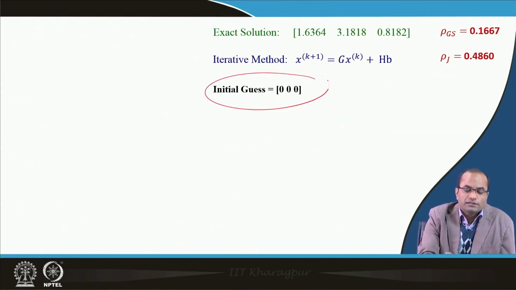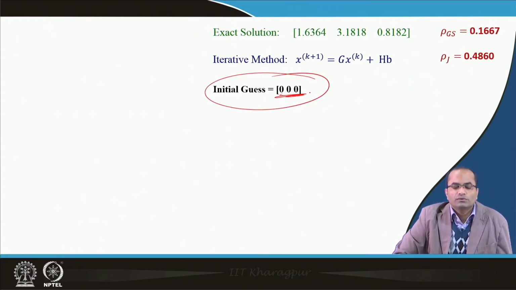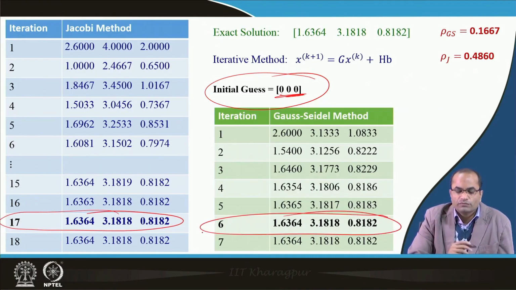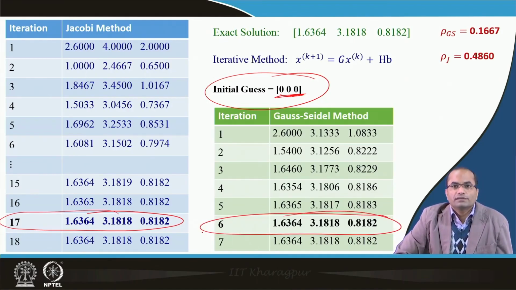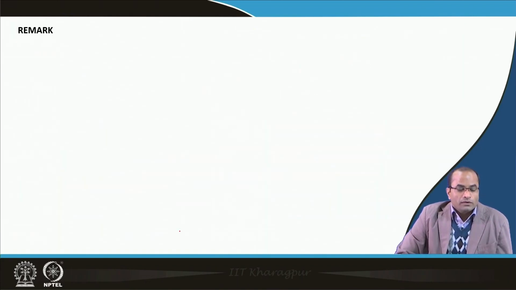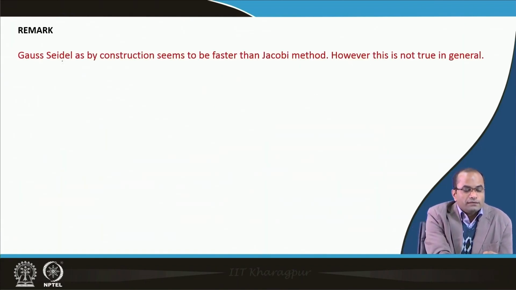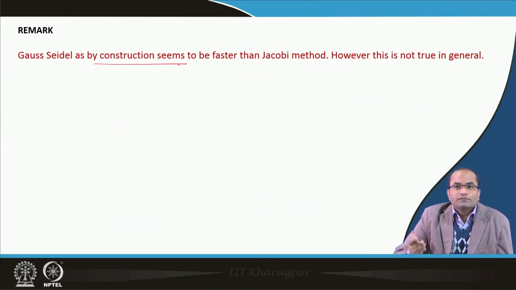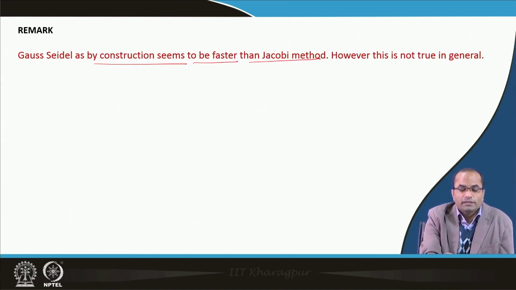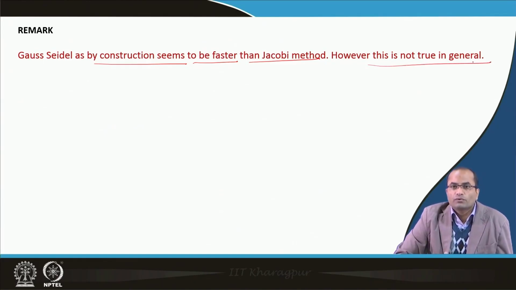If we change just the initial guess, instead of 1 1 1 we take 0 0 0, nothing much will happen. Only a few more iterations for the Jacobi method and only 6 iterations for the Gauss-Seidel method, and we will get the convergence of the results. So, they are matching up to these 4 decimal places. Well, so the remark here: the Gauss-Seidel, as by construction we have seen, because we are using the recently evaluated values, seems to be faster than the Jacobi method, which is in general true, but this is not true, however, for all the cases.